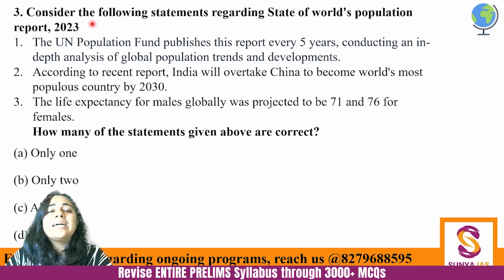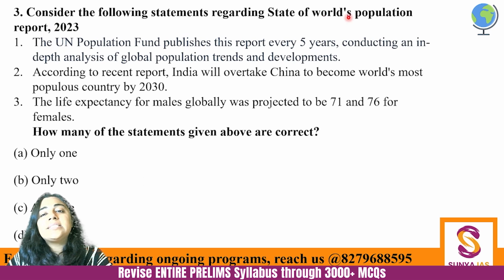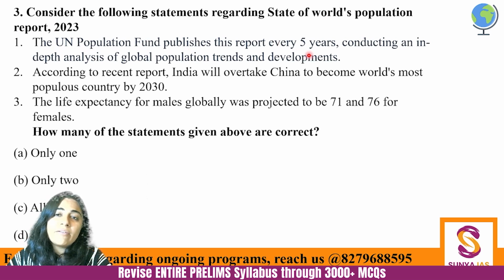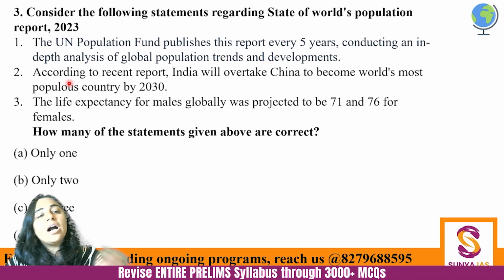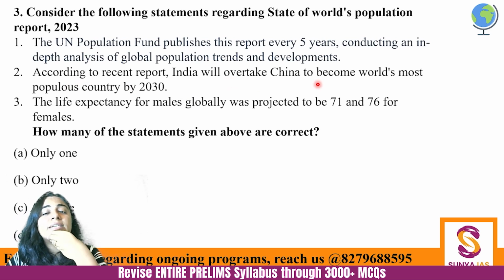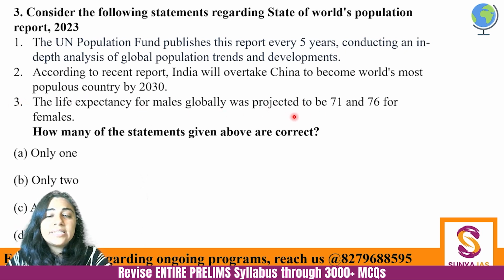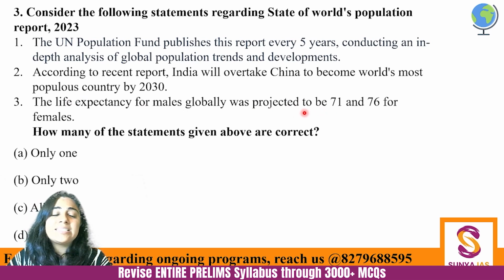Third, consider the following statements regarding State of World's Population Report 2023. The UN Population Fund publishes this report every 5 years, conducting an in-depth analysis of global population trends and developments. According to recent report, India will overtake China to become world's most populous country by 2030. And the life expectancy for males globally was projected to be 71 and 76 for females.